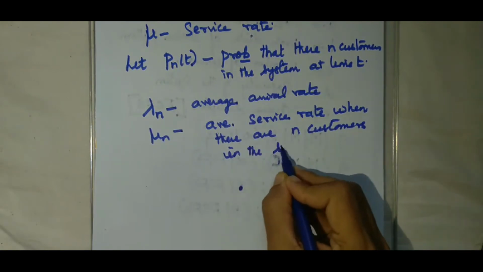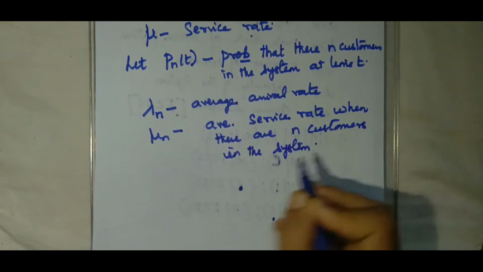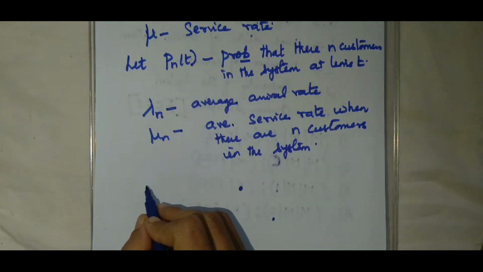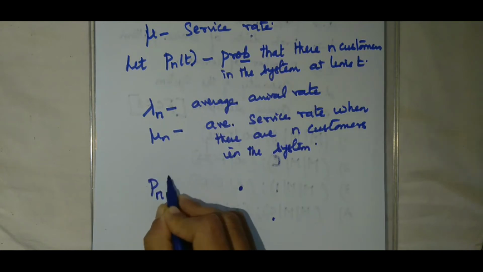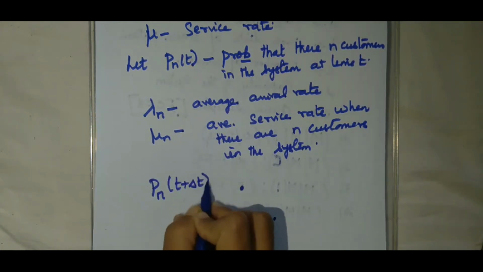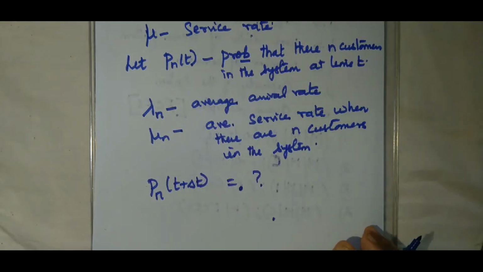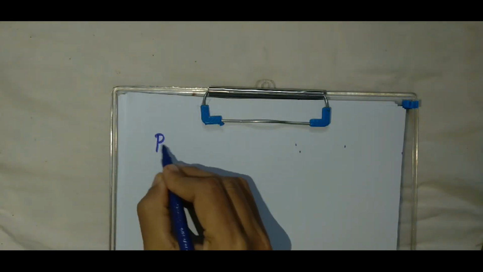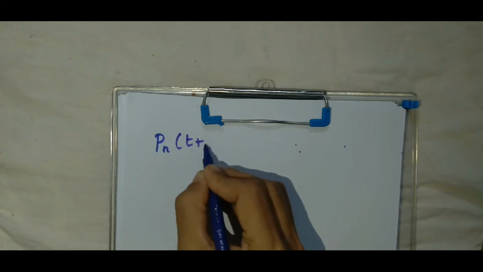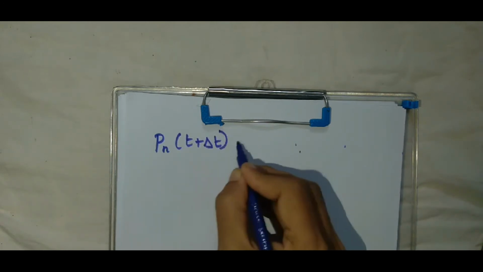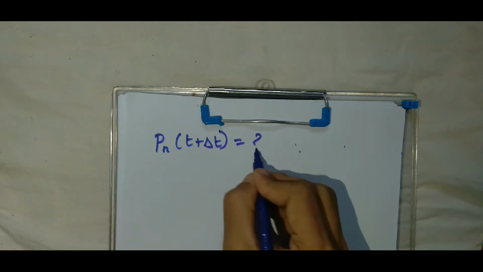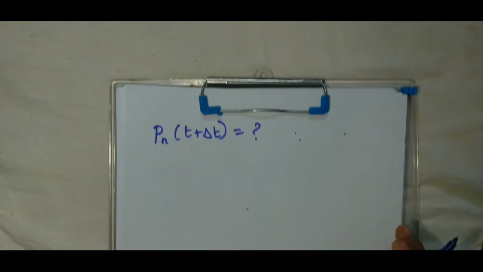Now, what is the probability that there are n customers in the system during the time t plus delta t? What are all the possible cases that we will come across? This can be written in how many possible ways?